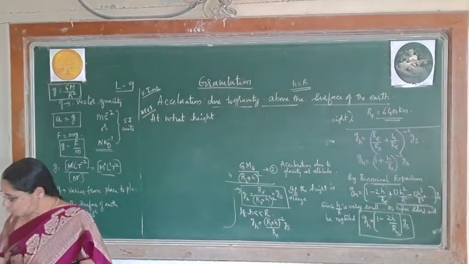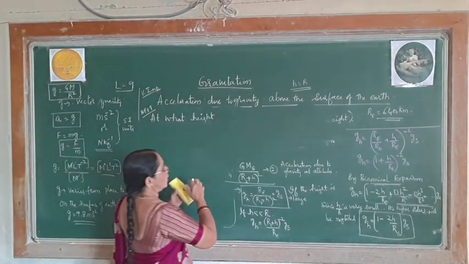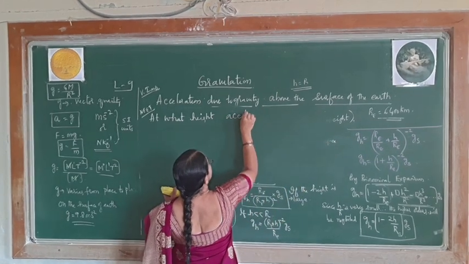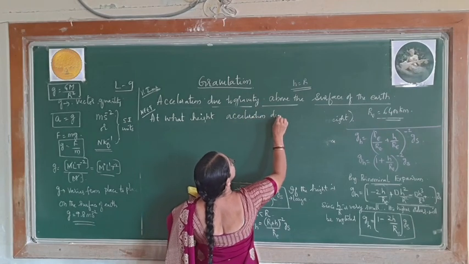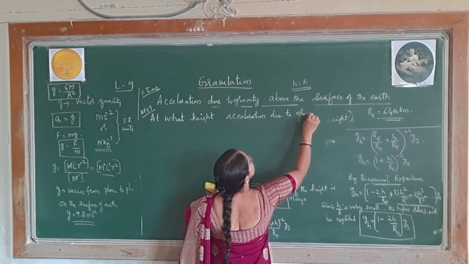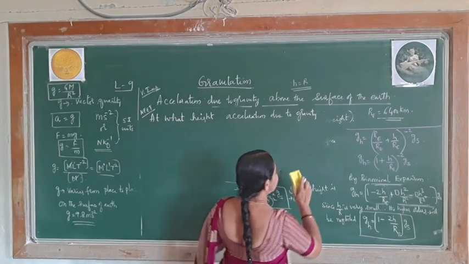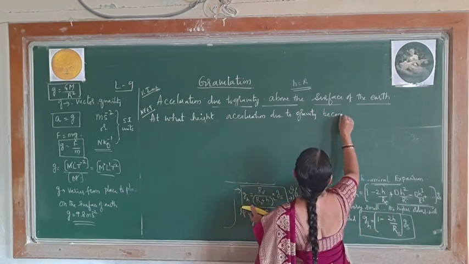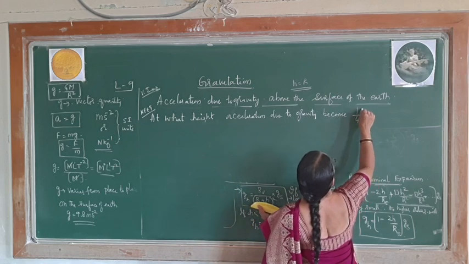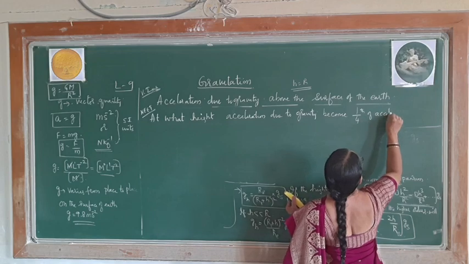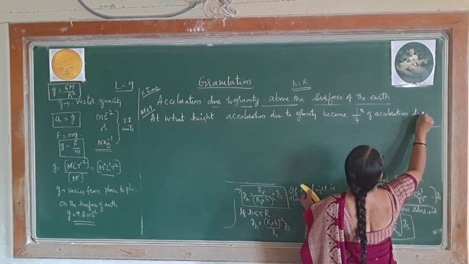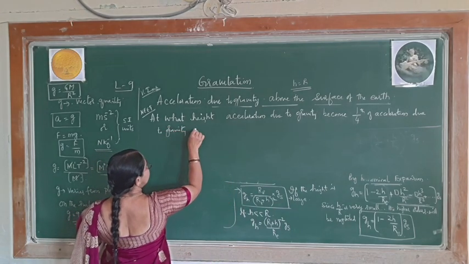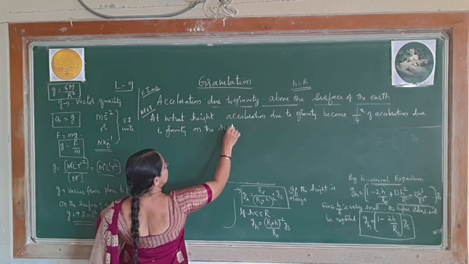the acceleration due to gravity becomes 1/4 of the acceleration due to gravity on the surface.